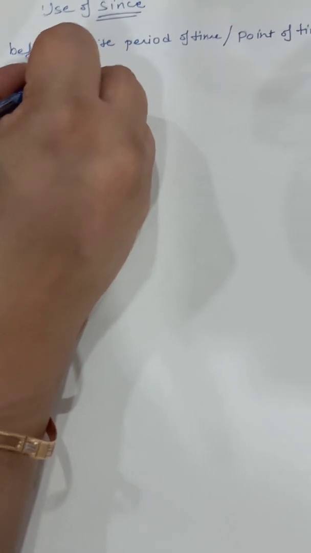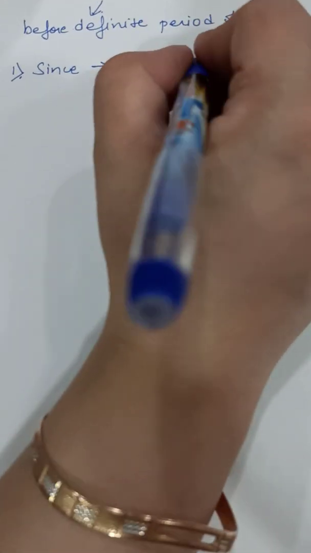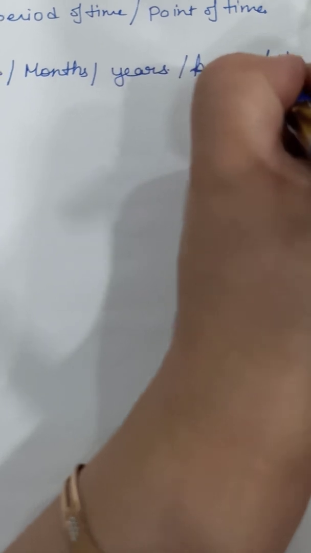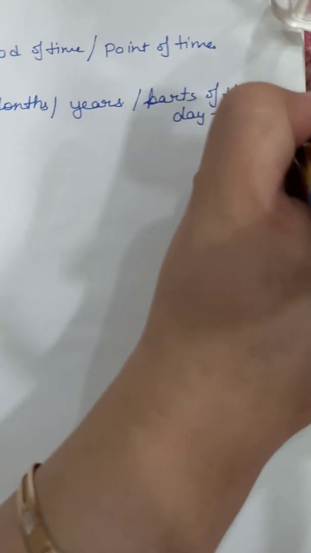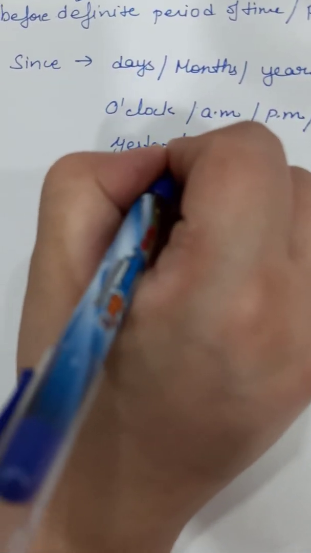So since is used before name of days, months, name of the years, 1990, 1980, name of the parts of the day, for example morning, afternoon, exact time like o'clock, since 5 o'clock, since 5 a.m., since 5 p.m., with yesterday, since yesterday.